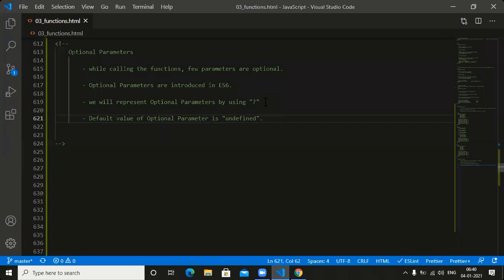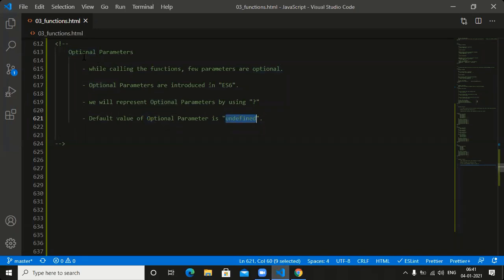Pawan, read the four statements once again. What is the first statement? While calling the functions, few parameters are optional. Optional parameters concept introduced in which version? ES6. What is the second point? We will represent optional parameters by using the question mark symbol. The default value of an optional parameter is undefined.